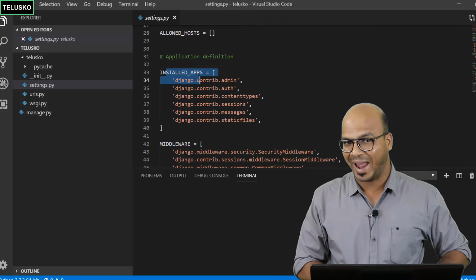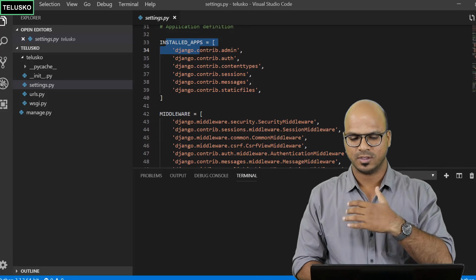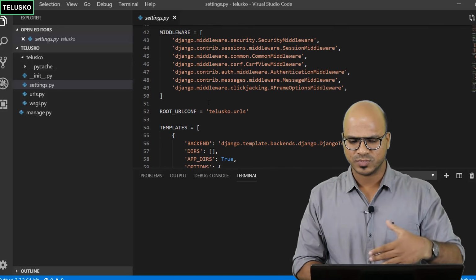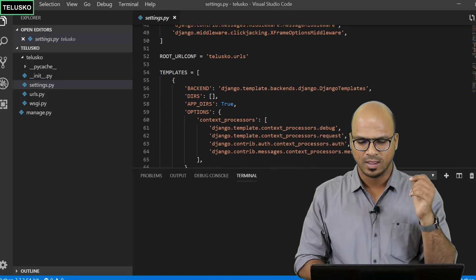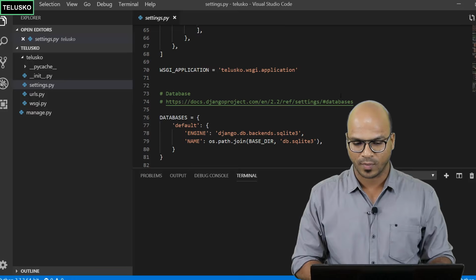This is the installed apps. In your project, these are the apps which are already installed. Again, we'll talk about it later. We can have our own apps. These are the middlewares which will help you for security purposes as well. We have a template. You can see this Django template will help you to provide template stuff.